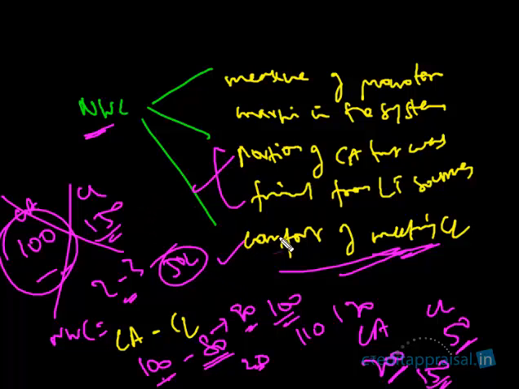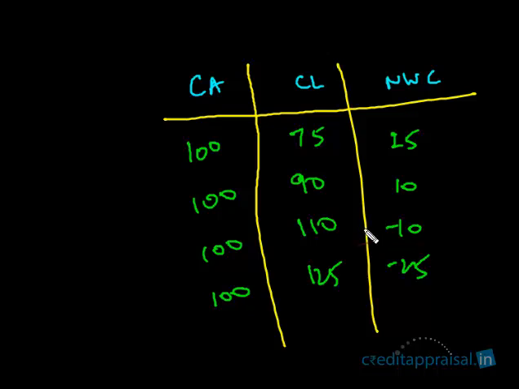It is the portion of the current assets that was financed from long-term sources. As a company, you always want your current assets to be financed more from the long-term sources. Think about it for a moment. Okay, let us look at this example. So we are considering 4 scenarios here. In all the 4 scenarios, the investment in current assets is 100 lakhs, right? It is the same. What is different is who is financing this 100 lakhs, right?